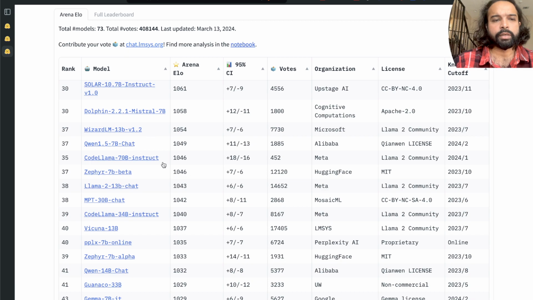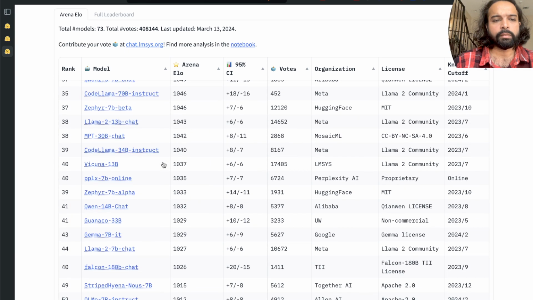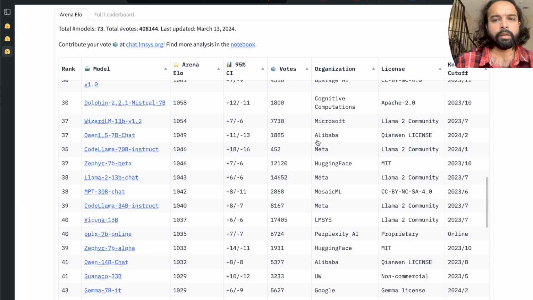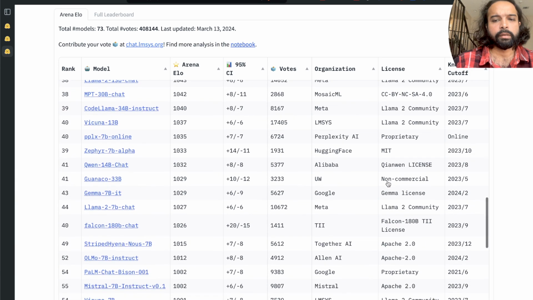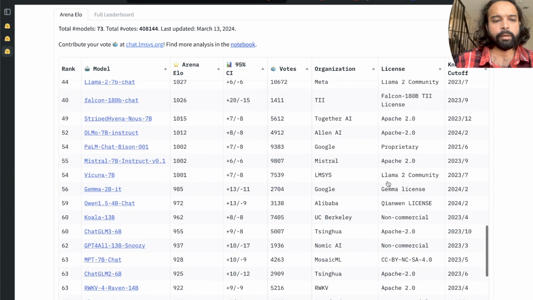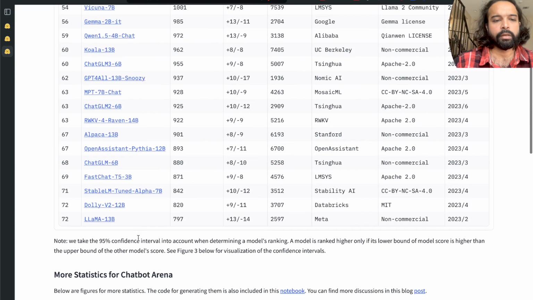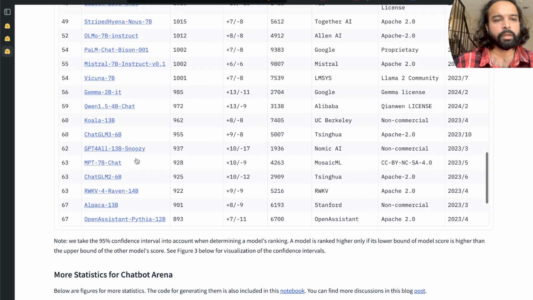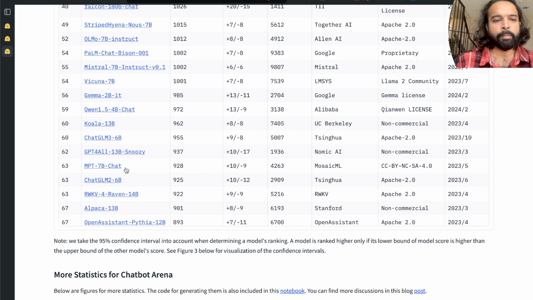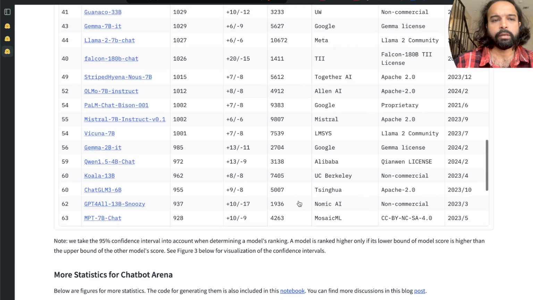And then WizardLM, and most of these Llama variants, I think ultimately come from the Llama model. Number 72 is the Llama 13 billion model here. And then we also see the MPT 7 billion model, Alpaca 13 billion.